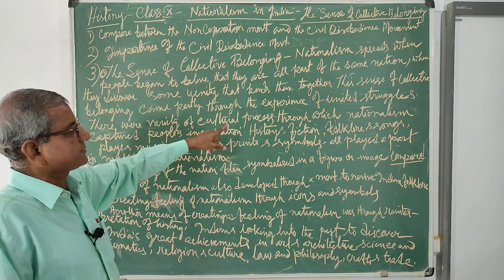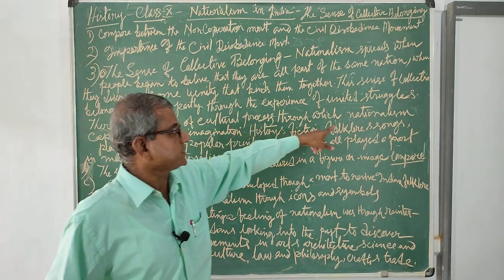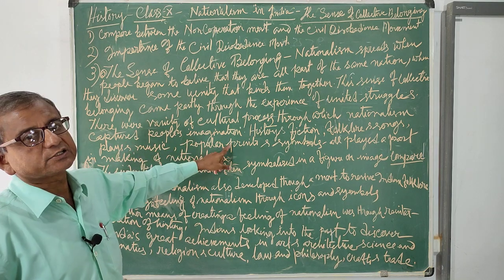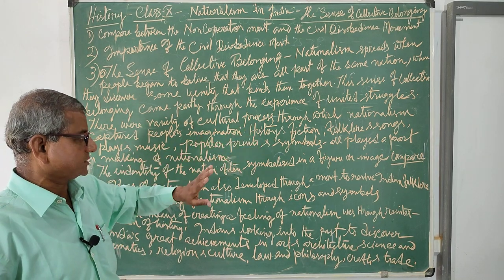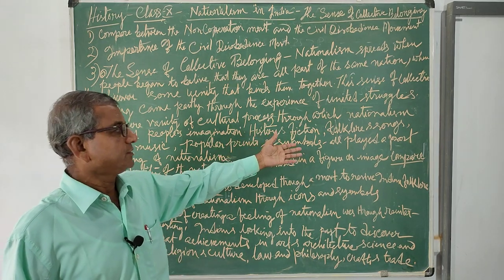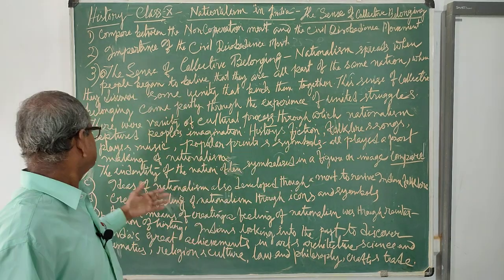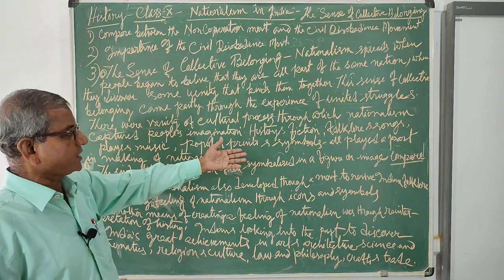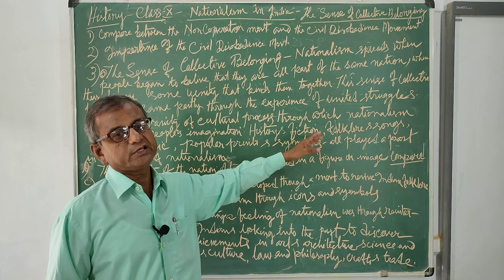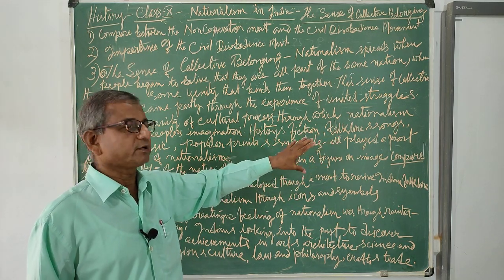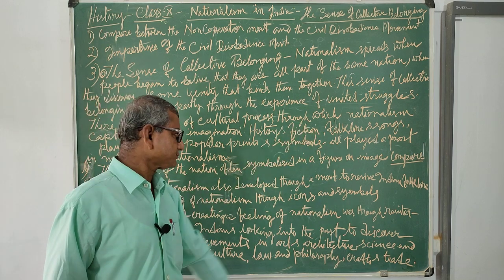There are varieties of cultural processes through which nationalism captured the imagination of the people. What are they? Namely history and fiction, folklore and songs, dramas and music, popular prints and symbols. All these played an important role in the development of nationalism in India.